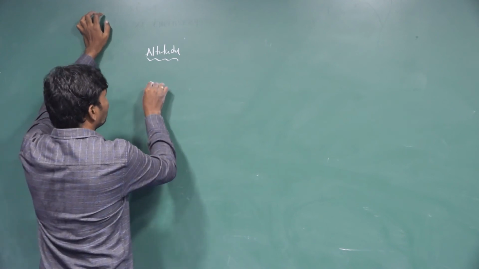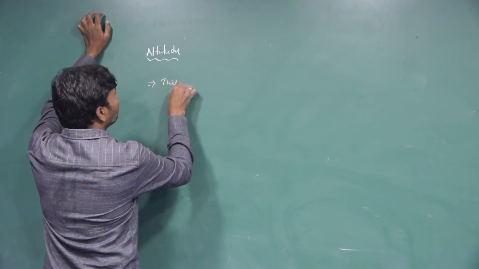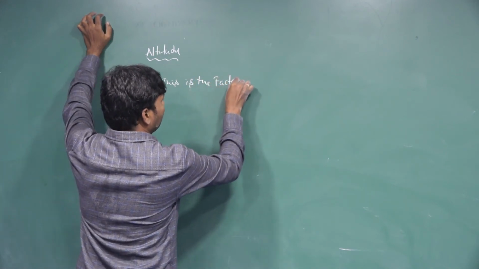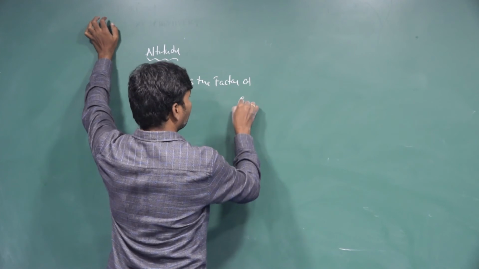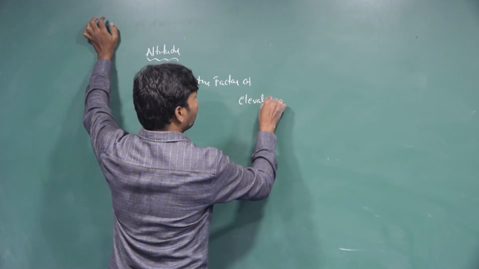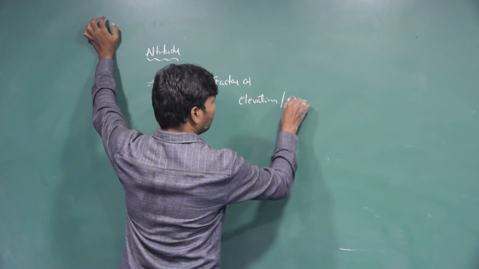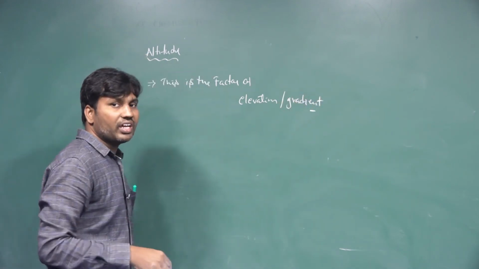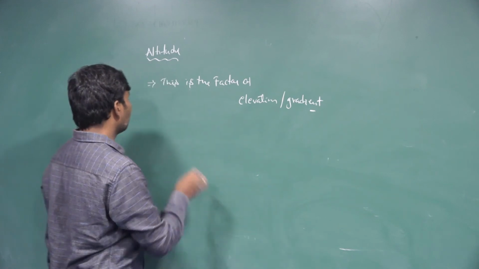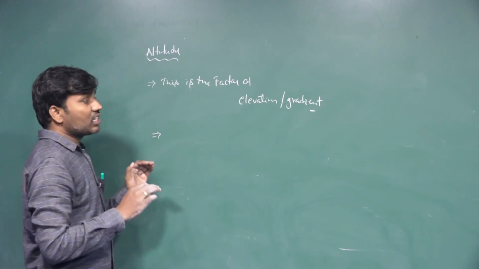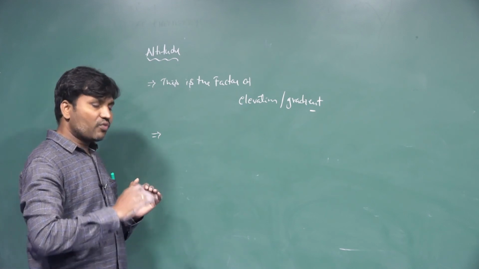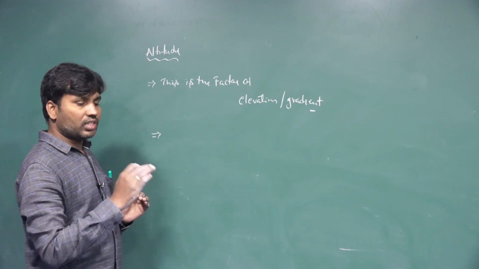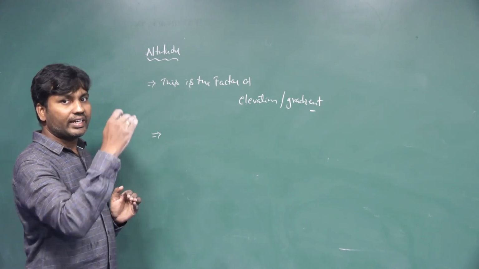Altitude is the factor of elevation or gradient. That means from the surface of the earth, whenever we move towards the upper side, that is called increasing of the altitude.